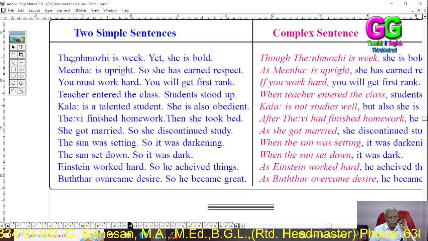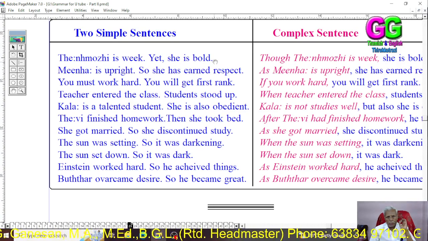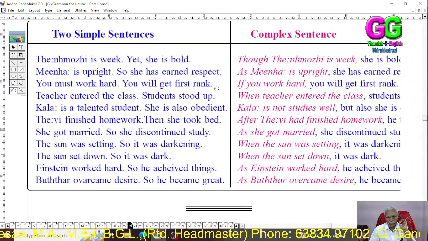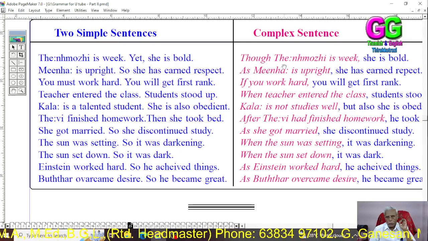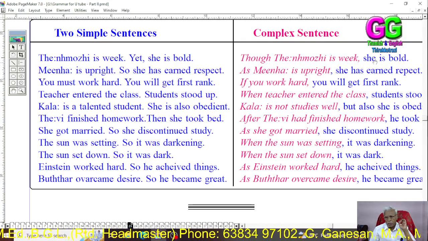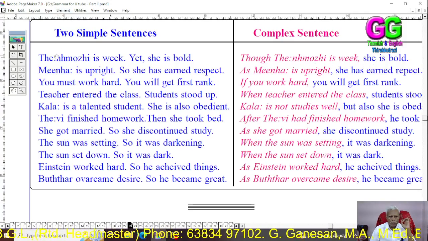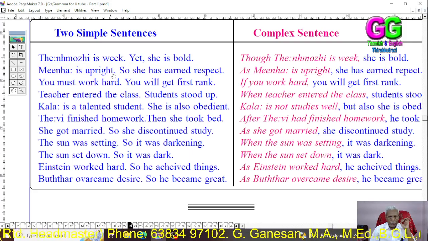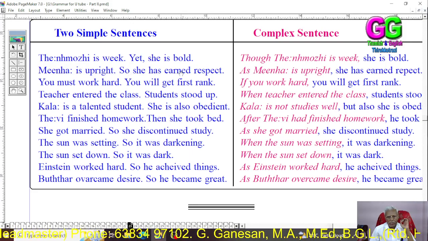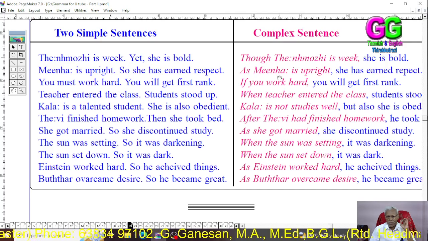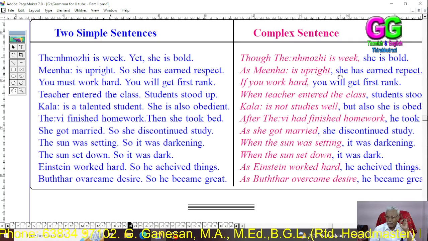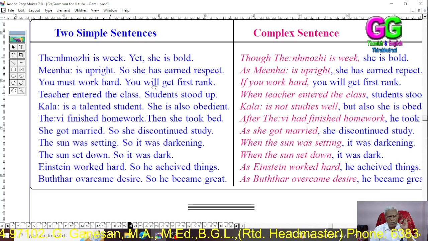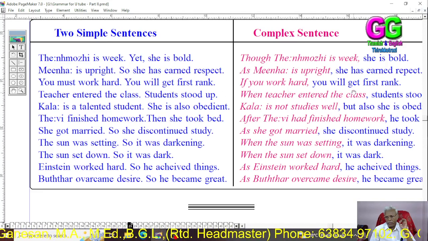Thenmozhi is weak, yet she is bold. Though Thenmozhi is weak, she is bold. Meena is upright, so she has earned respect. As Meena is upright, she has earned respect. You must work hard. You will get first rank. If you work hard, you will get first rank.